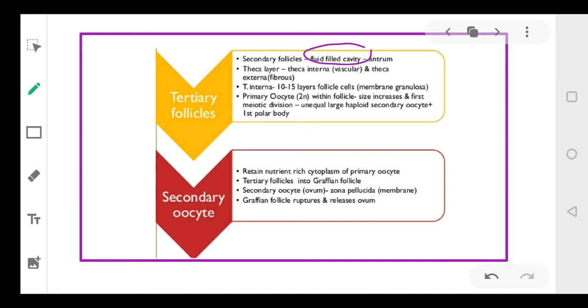This theca layer can be identified into two layers, theca interna and theca externa, right? The theca interna layer comprises 10 to 15 follicle cells.